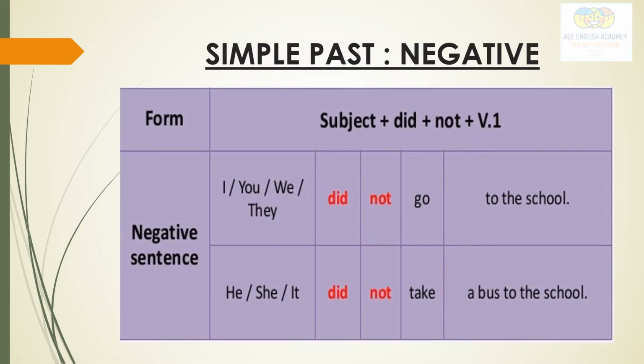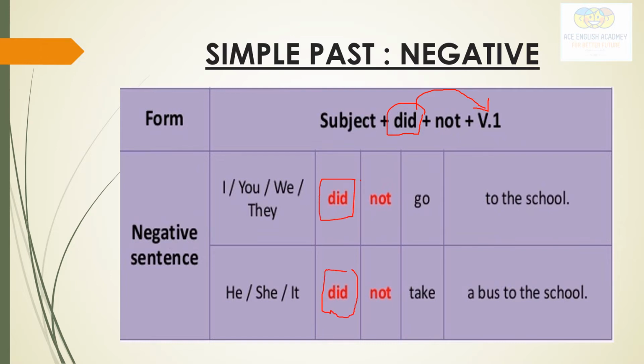Simple past negative. Now we will talk about the negative, how we make negative sentences. One thing I want to clear up about the use of did: with did we always use the first form of the verb, whether it is a positive sentence, negative sentence, interrogative, or any kind of sentence. And with all the persons, whether first person singular, second, third, or plural, we use did with them.